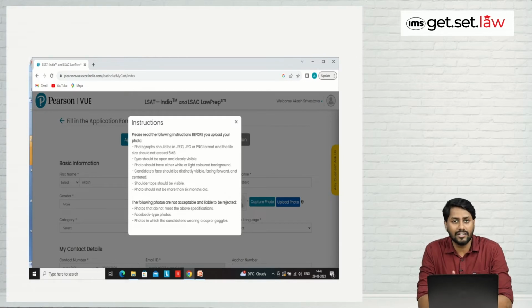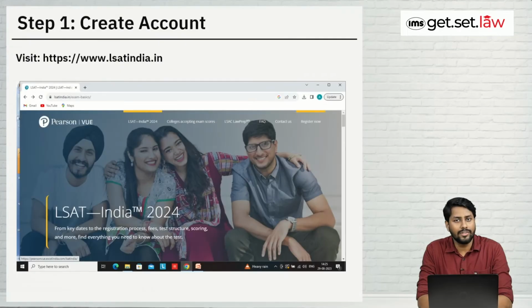Few of the other details that they have provided: eyes should be open and clearly visible. Photo should have either white or light colored background. Candidate's face should be distinctly visible, facing forward and centered. Shoulder tops should be visible, and the last one is photo should not be more than 6 months old. So these are the basic things that you need to keep in your mind when we talk about uploading the photograph. So students, let's start.